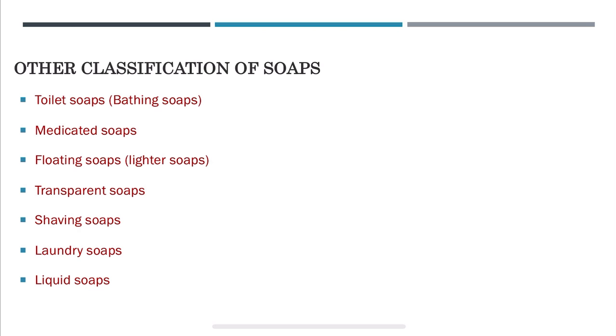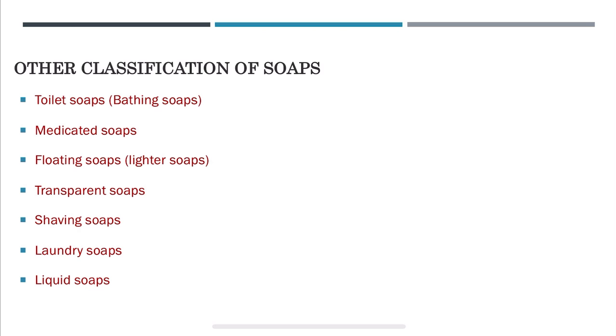Laundry soaps. Laundry soaps contain sodium salts of fatty acids. Fillers like sodium rosinate form plenty of lather in water. Sodium silicate improves the appearance, and sodium carbonate removes hardness of water. So, sodium rosinate, sodium silicate and sodium carbonate are added to these laundry soaps which contain sodium salts of fatty acids.